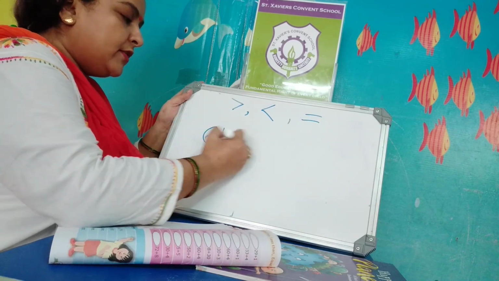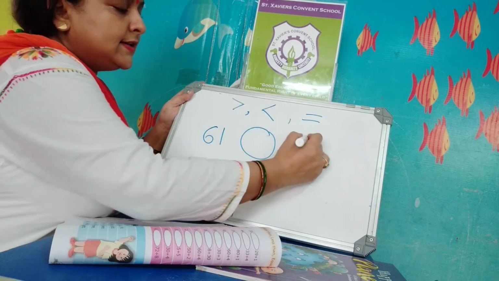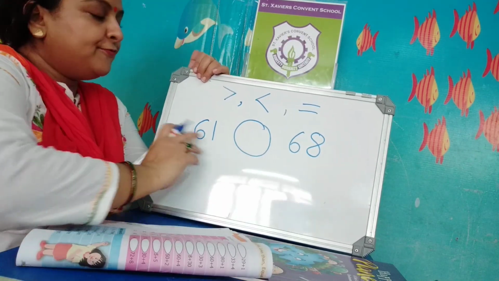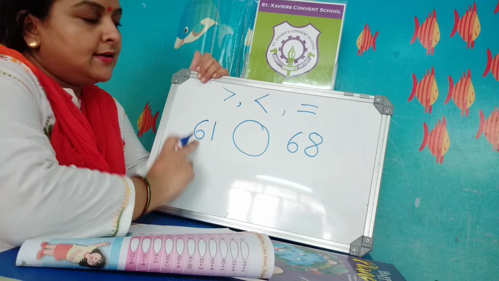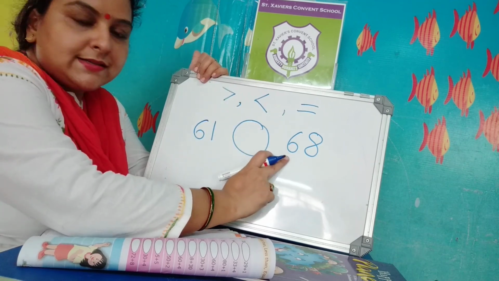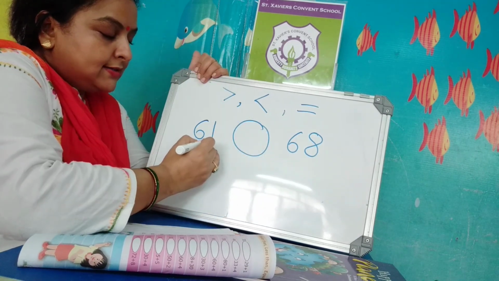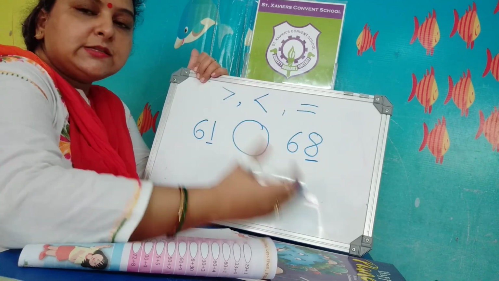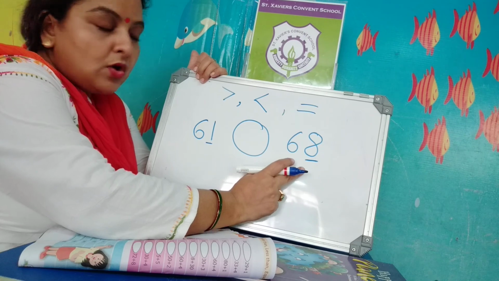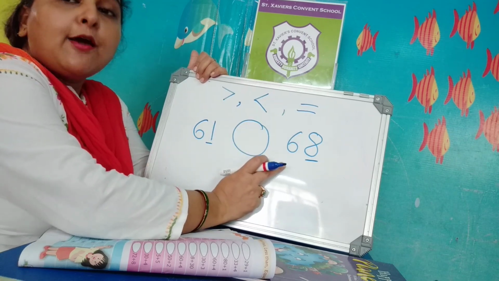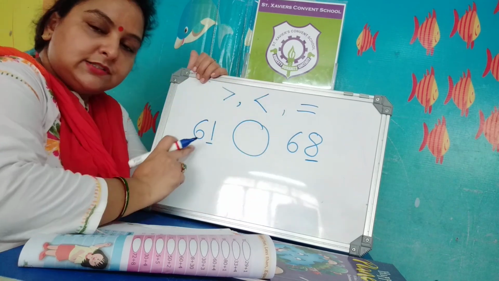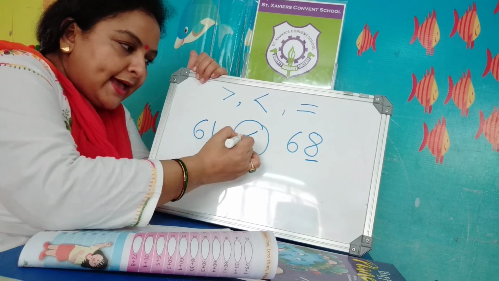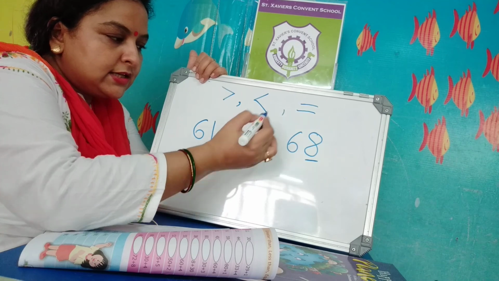This is 61 and 68. You will check the first number. The first number is 6. Here also the first number is 6. And at this side, the second number is 1. The second number is 8. Which is bigger? 8 is bigger. So 68 is the bigger number and 61 is the lesser number. So 61 is less than 68.